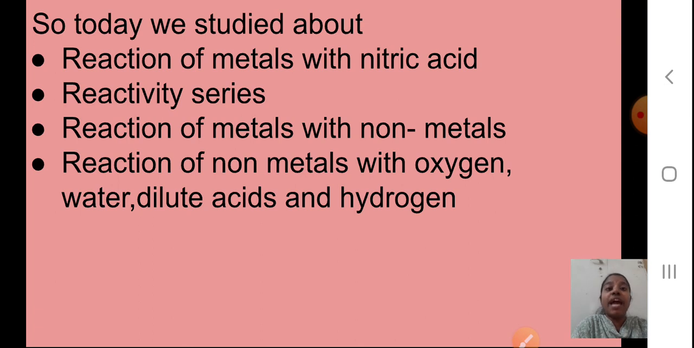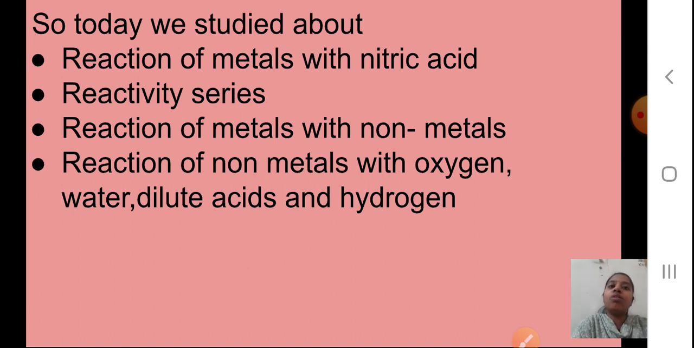Then you saw the reaction of metals with non-metals. Simple formation of sodium chloride, you will remember. Na, that is sodium, is your metal, chlorine is your non-metal. They both react to give you an ionic compound. Remember, that was NaCl. So the reaction of a metal and non-metal will give you the formation of an ionic compound. Like that you can get MgCl2 also and KCl also, remember.